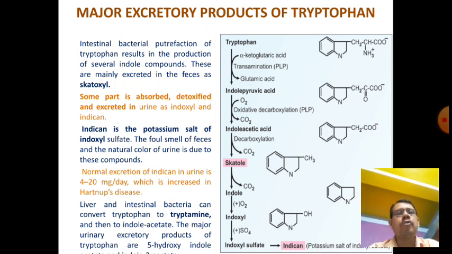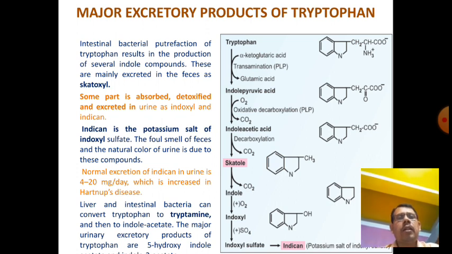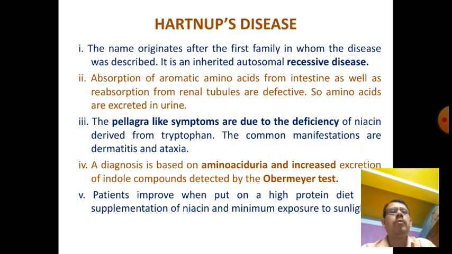Some part is absorbed, and by detoxification excreted as indoxyl and indican. Indican is the potassium salt of indoxyl sulfate, and it causes the foul smell of feces and the color of the urine. Normal excretion of indican in the urine is 20 to 40 mg per day, which is increased in Hartnup disease, which is very important. Hartnup disease is due to tryptophan.